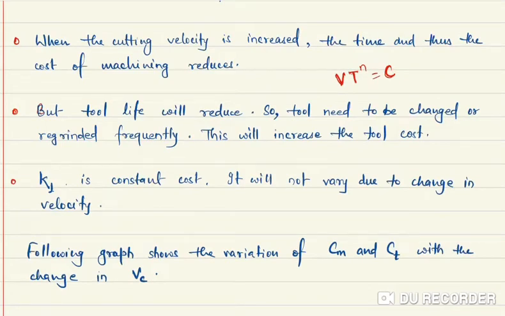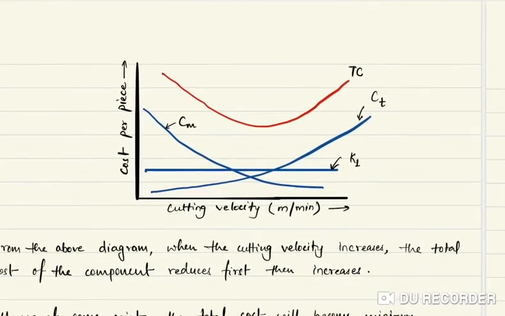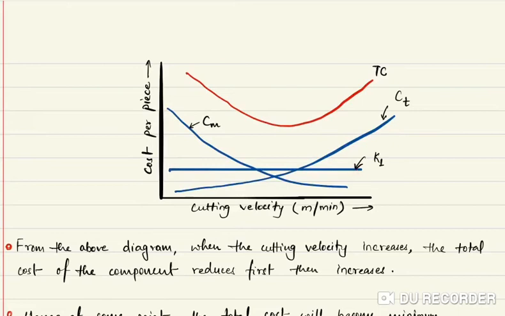So K1 is constant cost, obviously it will not vary due to the change in velocity. Now we can see a graph. Here we can see this is the K1, which is constant with the cutting velocity, it's not varying at all. Cutting velocity is here denoted by meter per minute.